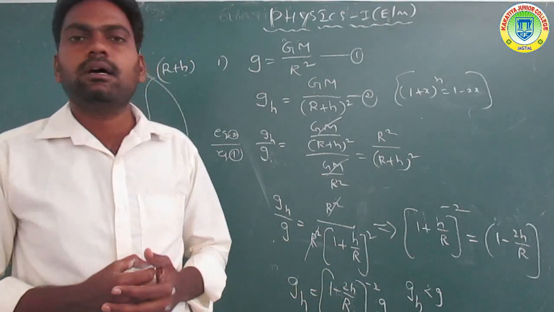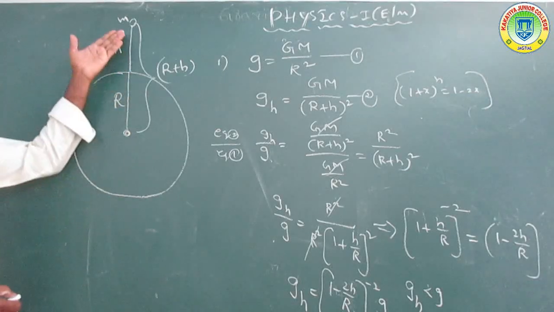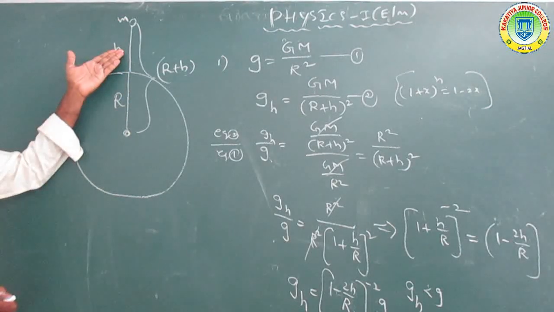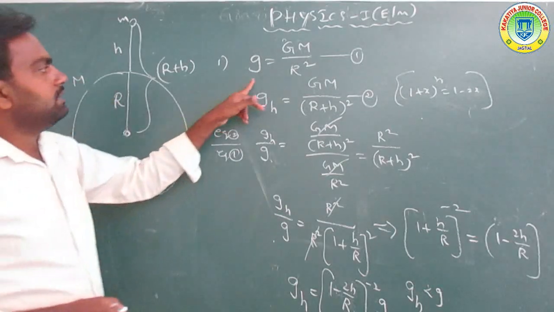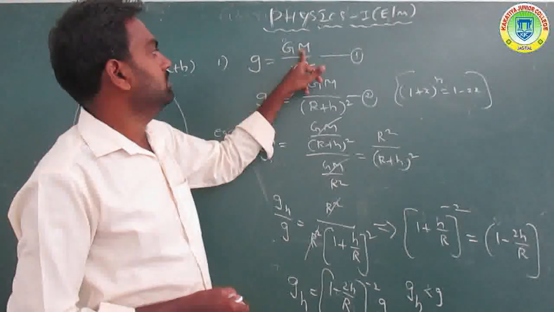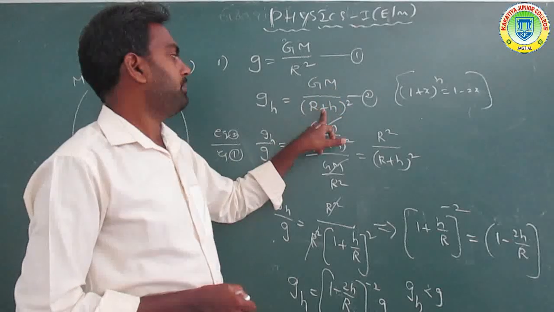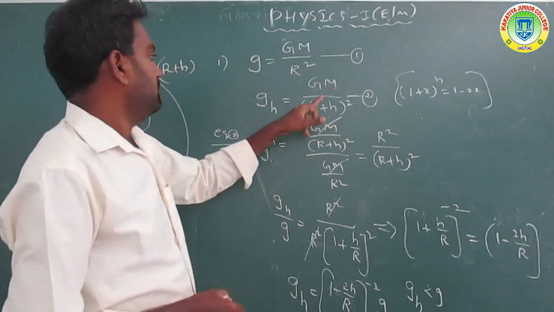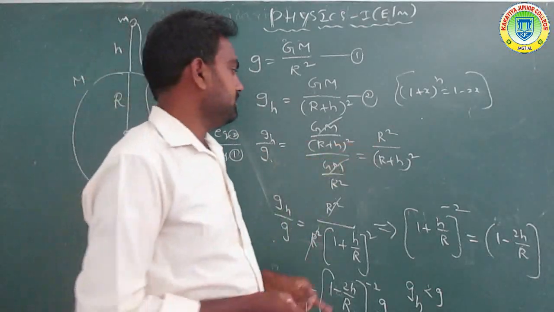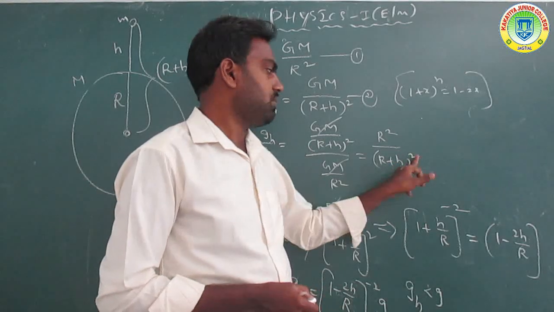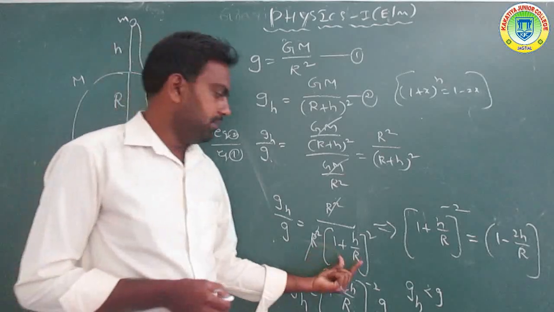That equation is represented. Now first of all, a body of mass m is placed above the surface of a planet of mass M and radius R. On the surface of the earth, g is equal to GM by R square. Above the surface, g_h is GM by (R plus h) whole square. Dividing equation 2 by equation 1, we get the final equation R square by (R plus h) whole square.